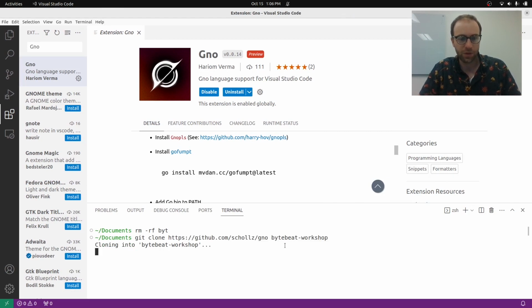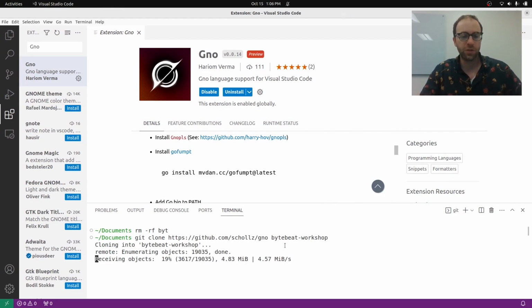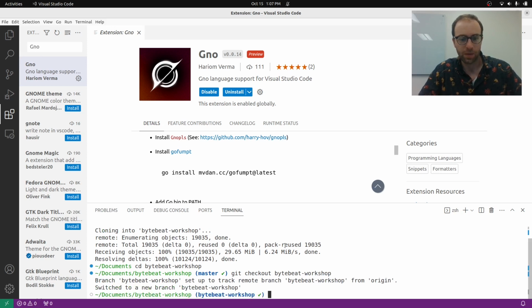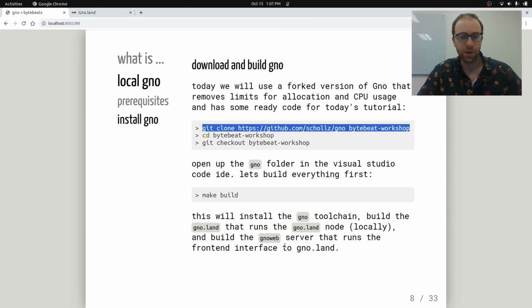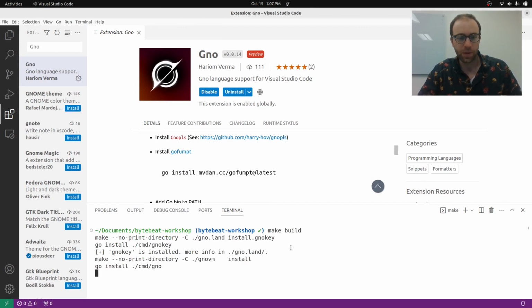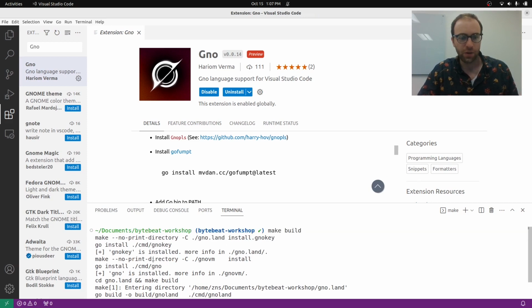Okay, I just want to make sure I don't already have it. So we'll clone the workshop and then cd into it, and then we're going to change to this branch for the workshop, the ByteBeat workshop. Great. So we'll change to that branch, and we are good. So next thing to do is to run make build. And make build is going to install Gno.